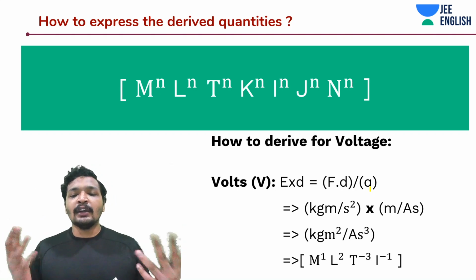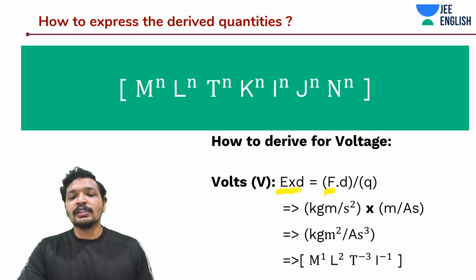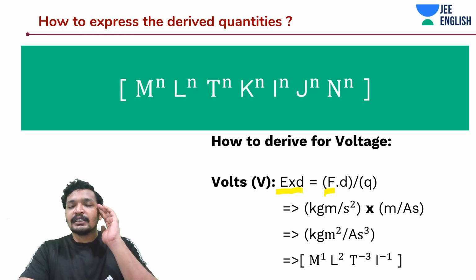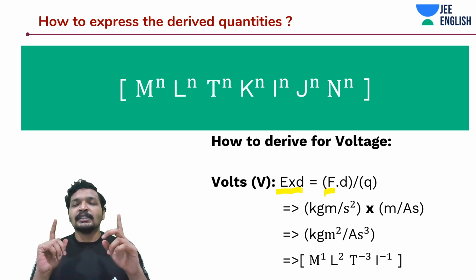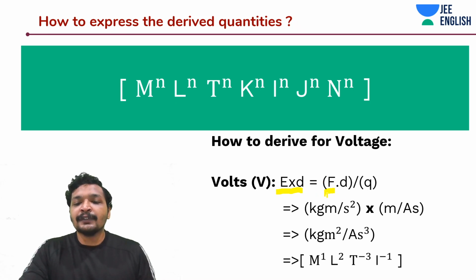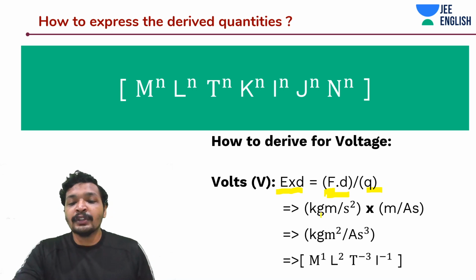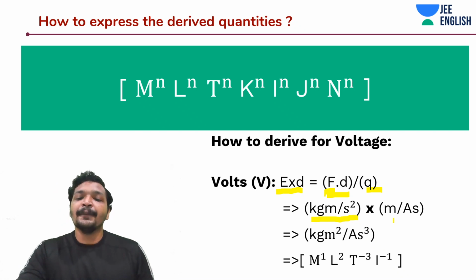So first, I'll basically write down the formula that I remember. Volts is equal to electric field into distance. So I know that within some distance, if there is an electric field, that is going to create a potential difference of E into D. And then I know I have to divide by coulomb charge to get the value in terms of force. Then I know the units in terms of force: it's kg meter per second square, and the distance is in meter, which is again on the numerator, and the coulomb is nothing but ampere into second.